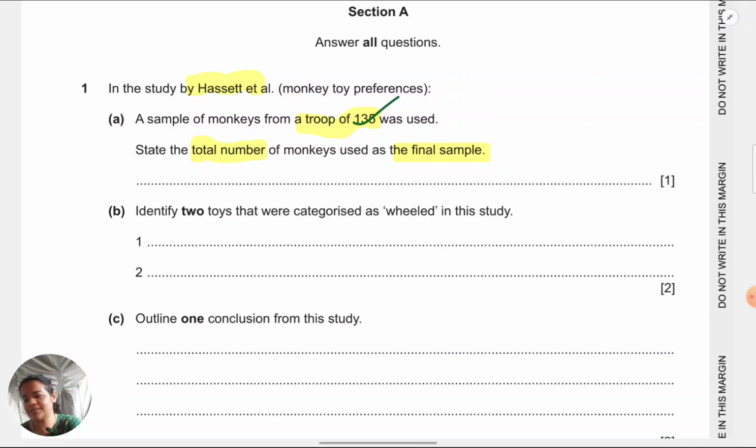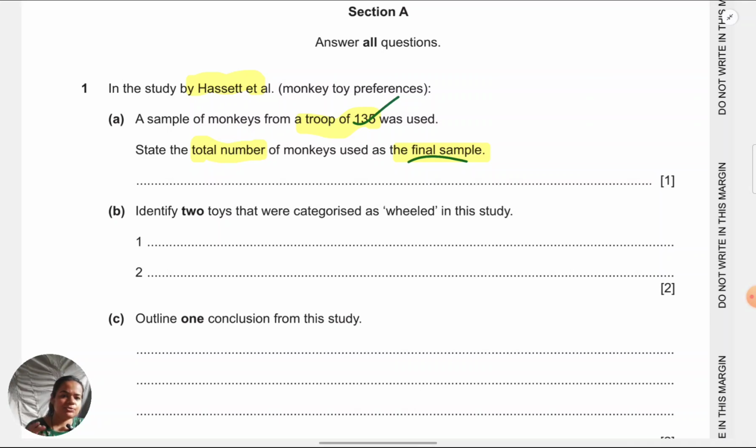That is what they are asking you when they are asking you about the final sample. So that is the number which they are looking for. I know in Hassett you must have come across so many numbers because at every stage they have described the number of monkeys. Make sure your focus is on the correct place. The very final, those monkeys who interacted with the toys for at least a minimum of 5 times.